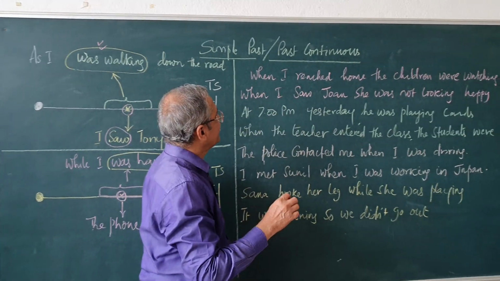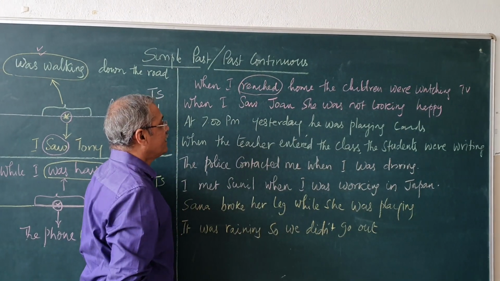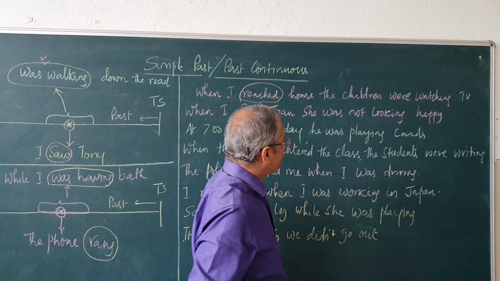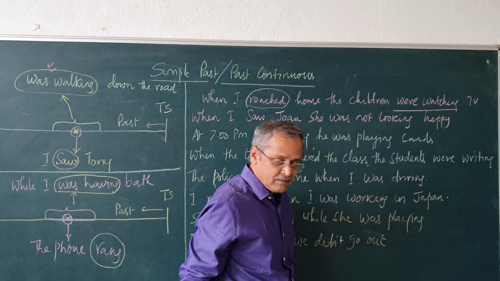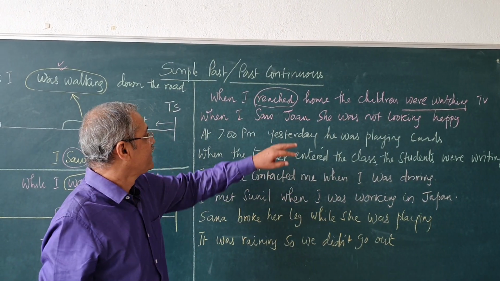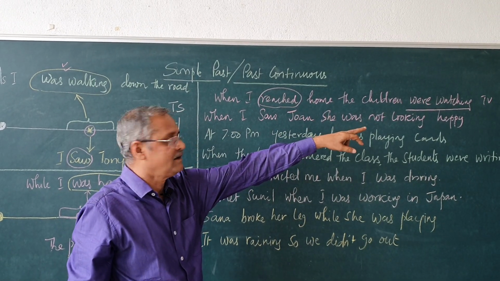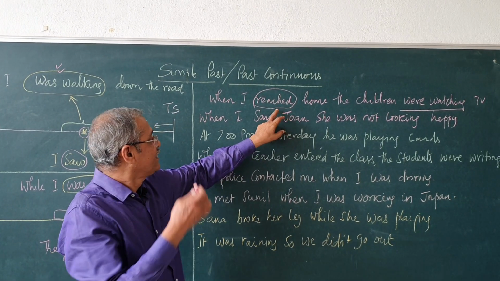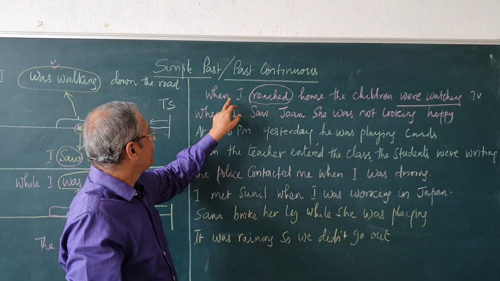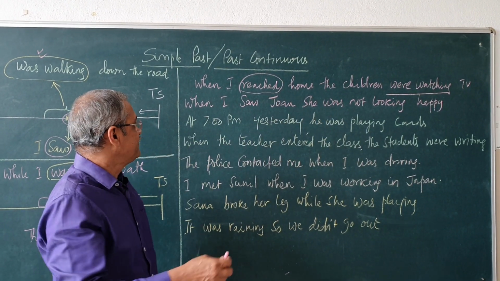When I reached home, the children were watching TV. When I reached home, the children were watching TV. See, the past continuous action was 'were watching television'. A single past action was 'reached home'. So, when I reached home, the children were watching television.